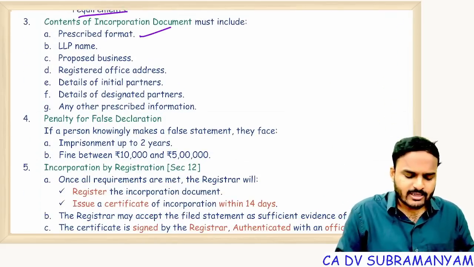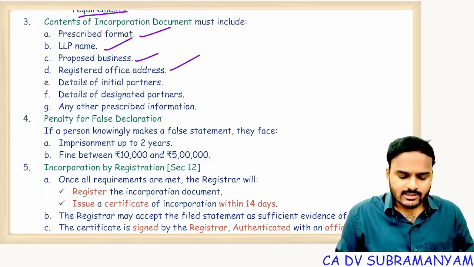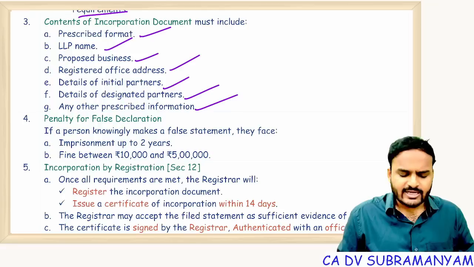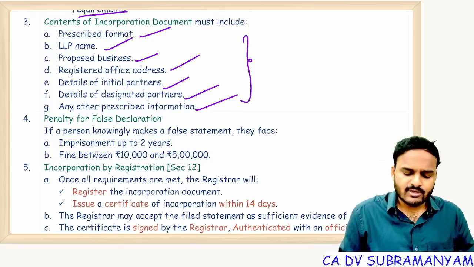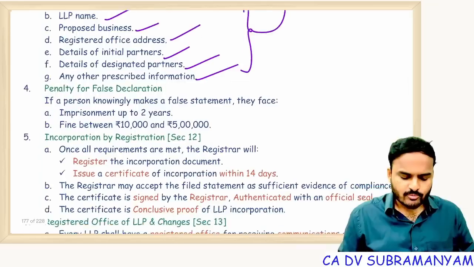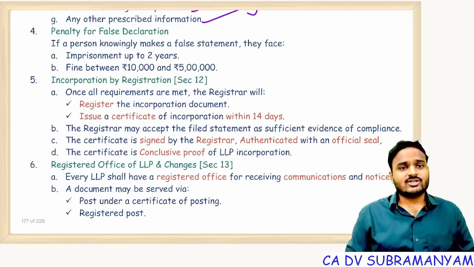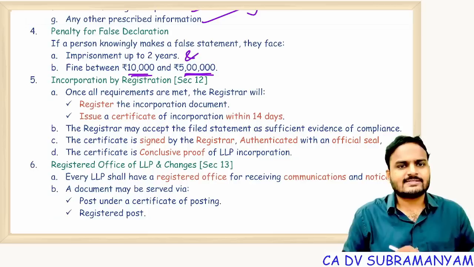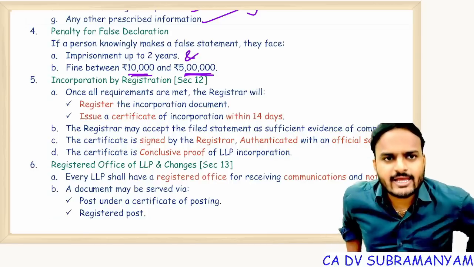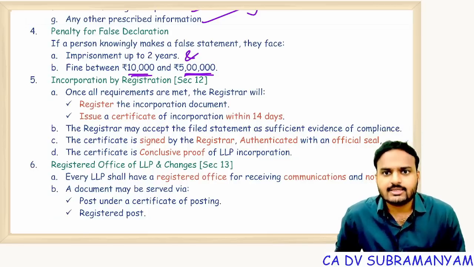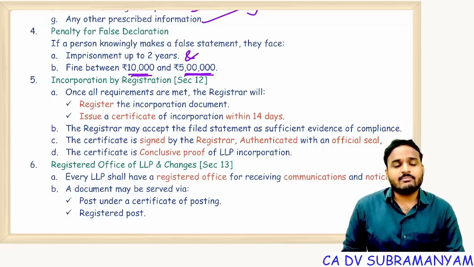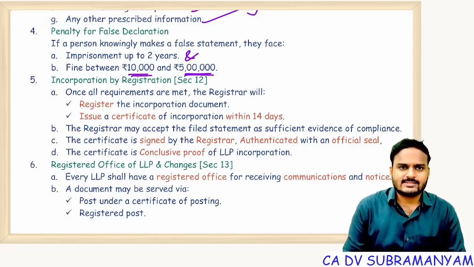If you see the prescribed format: name of the LLP, proposed business activities, registered office address, initial partners, first partners, details of designated partners, and any other prescribed information. So this information you will fill in the incorporation document. And the penalty for false declaration: imprisonment up to 2 years and a fine between 10,000 and 5 lakhs. Getting my point? It's not either this or that, it's both imprisonment and fine. Imprisonment up to 2 years and fine minimum 10,000, maximum 5 lakhs.